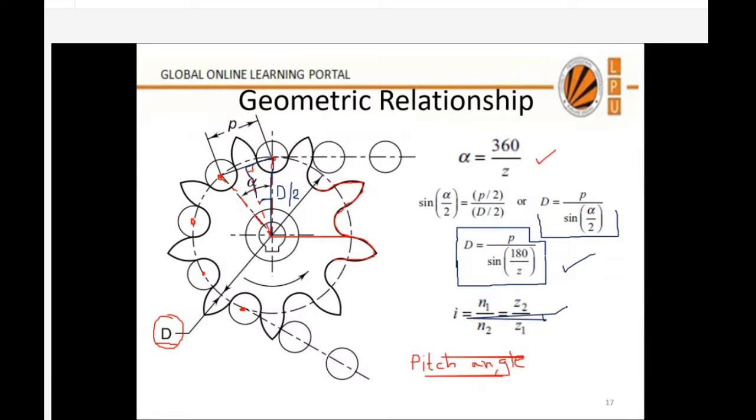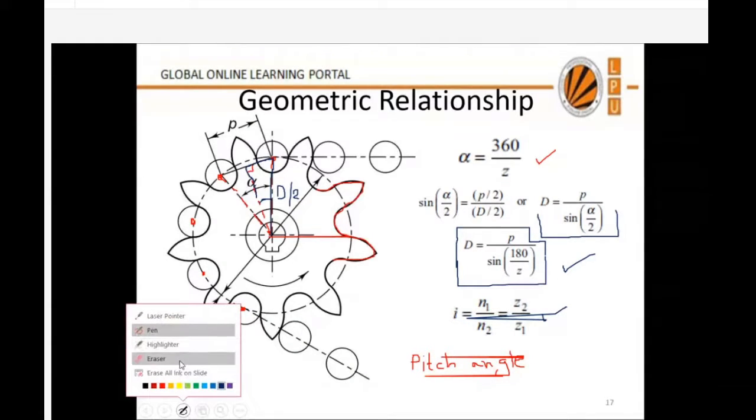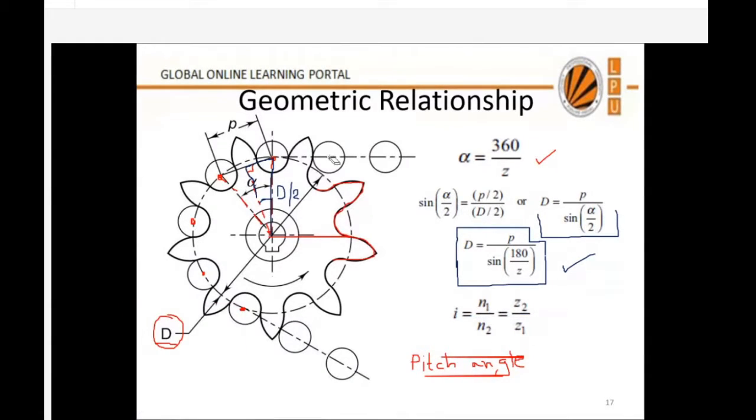Now, can anyone tell me what will be the velocity of the chain when it is wrapped around the sprocket? How can we find the velocity of the chain? Sir, pi d n by 60. Okay, so you are saying velocity is equal to pi d n1 by 60. Now listen carefully, because this is a quite simple relation that we frequently use. If we are using diameter in mm, then I need to multiply by 10 power 3 also. But my question is, is this relation correct to calculate the velocity of the chain?